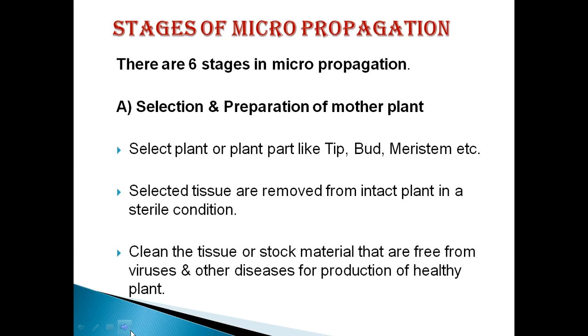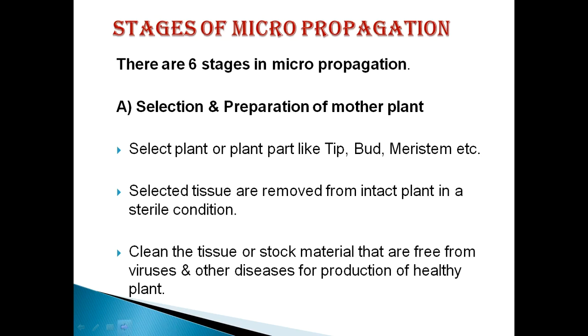Second stage is the initiation of culture. Third stage is the multiplication of culture. Fourth stage is the rooting of culture. And fifth stage is hardening, or we can say acclimatization. So we will proceed one by one.